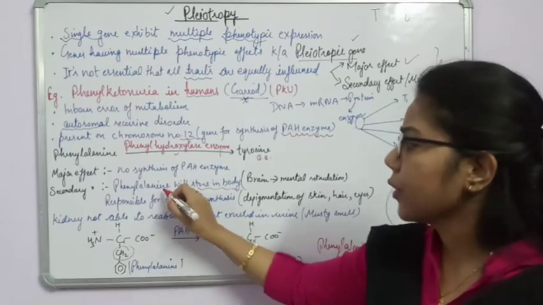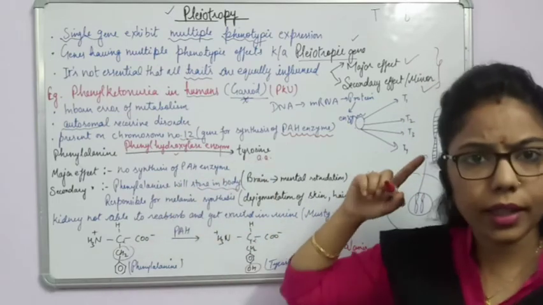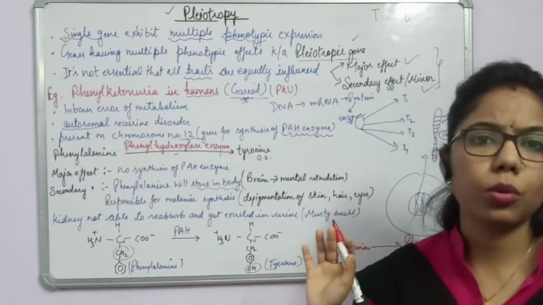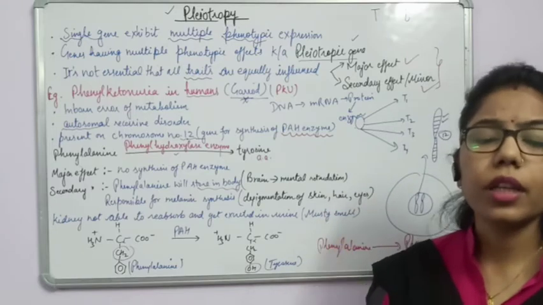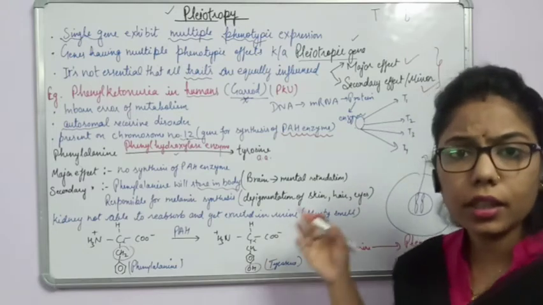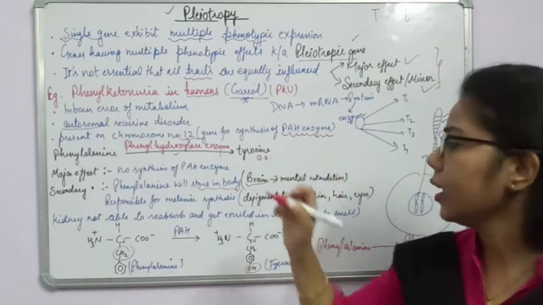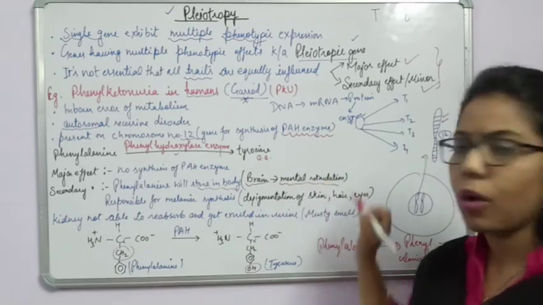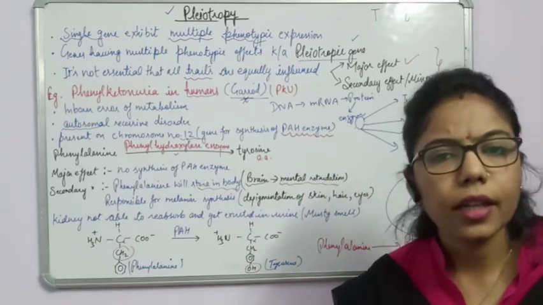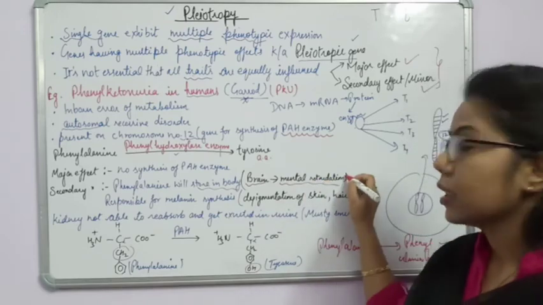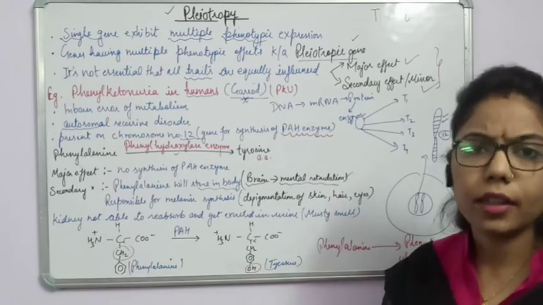Likewise, if this phenylalanine will be stored in our brain, okay, अगर हमारे ब्रेन में स्टोर हो जाते हैं तो what it will do, it will create some retardation in our brain. So here I have written that when it will get accumulated in the brain, there will be some problem, that is mental retardation. यानी कि ऐसे बच्चे जिनमें क्या होंगे, वो mentally retarded होंगे.